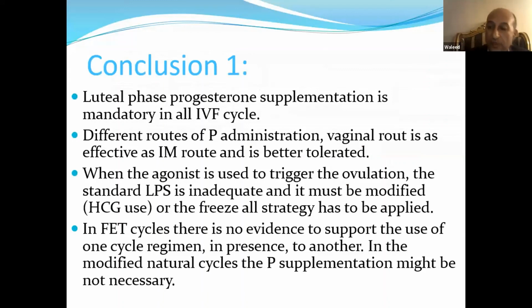Different routes of progesterone administration: a vaginal route is as effective as the intramuscular route and is better tolerated. This is one theory. Another theory, as I mentioned, is that the vaginal route alone is inferior, with a lower clinical pregnancy rate and higher miscarriage rate compared to the IM route. When an agonist is used to trigger ovulation, the standard luteal phase support is inadequate and must be modified by HCG use, or a freeze-all strategy has to be applied.